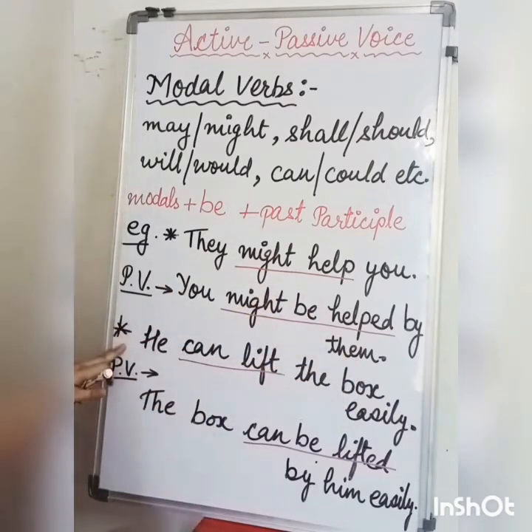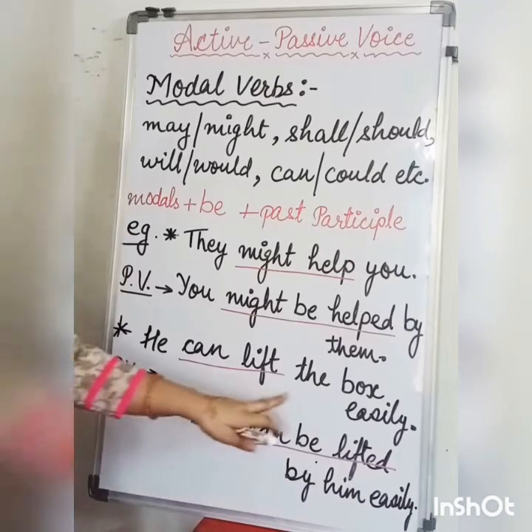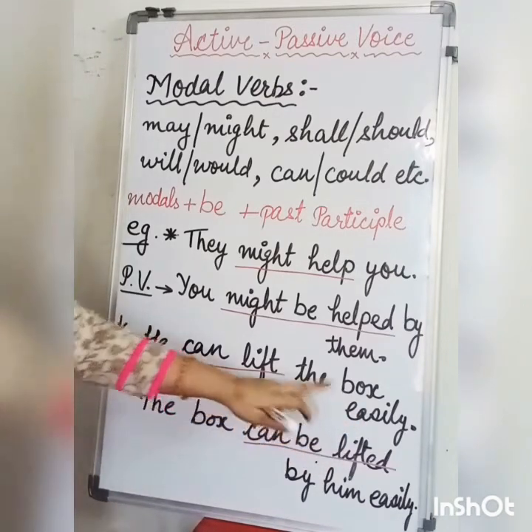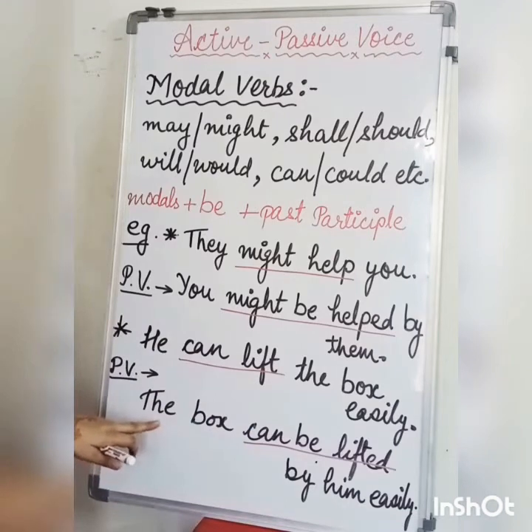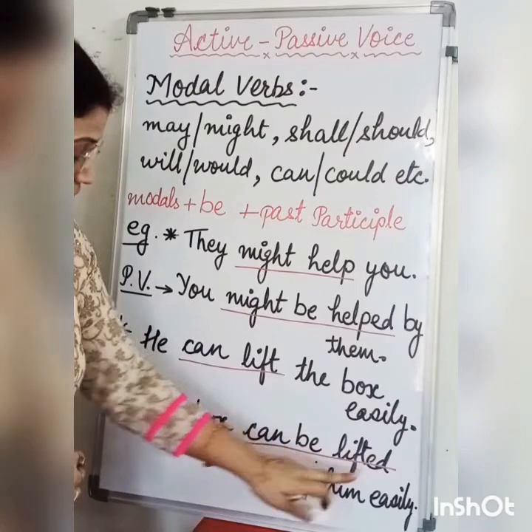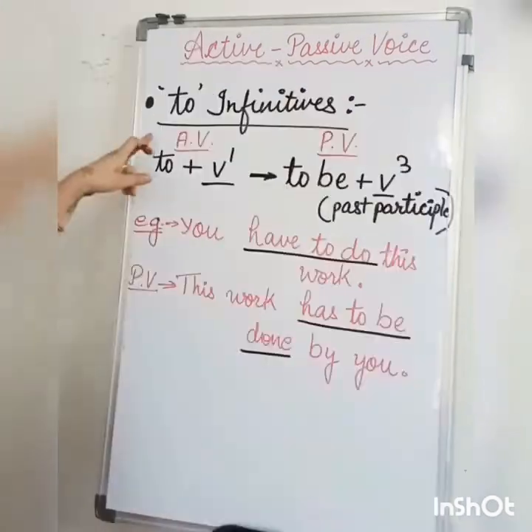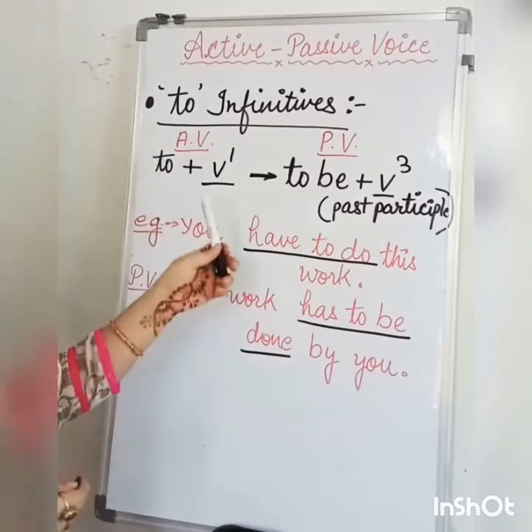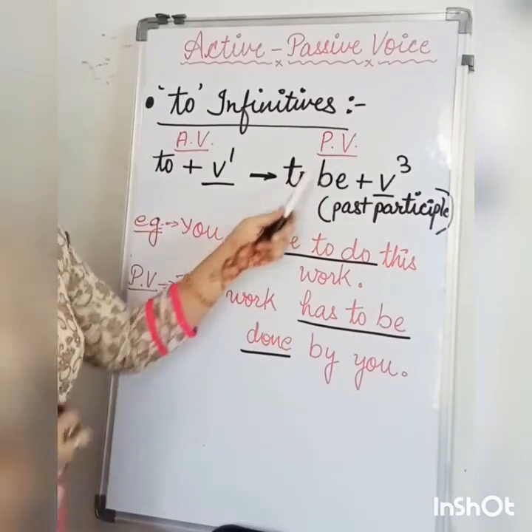Then the next example: he can lift the box easily. Here again the object will be brought to the beginning in passive voice. The box can be lifted by him easily. Verbs followed by infinitives have a different structure in passive voice.